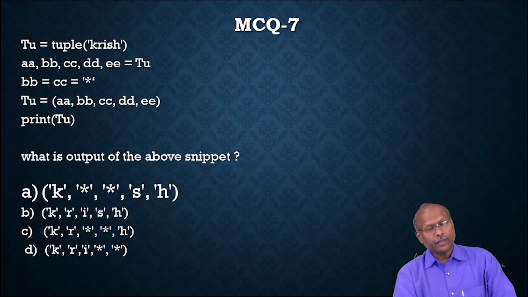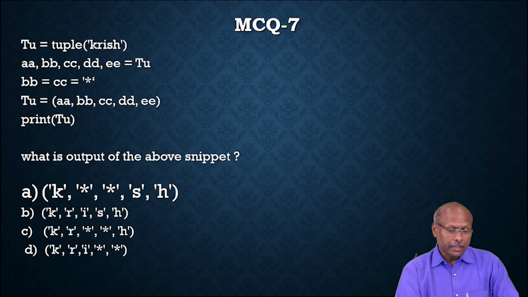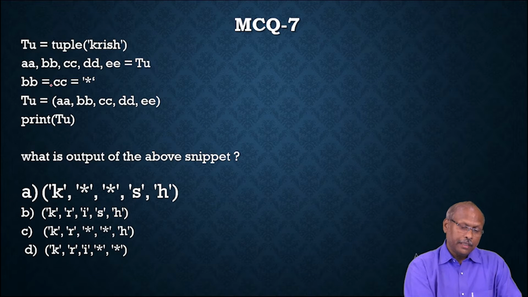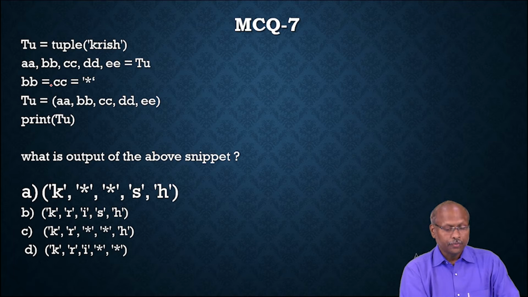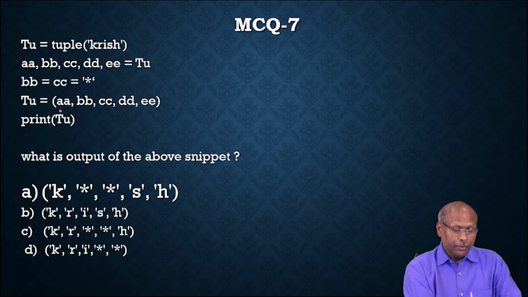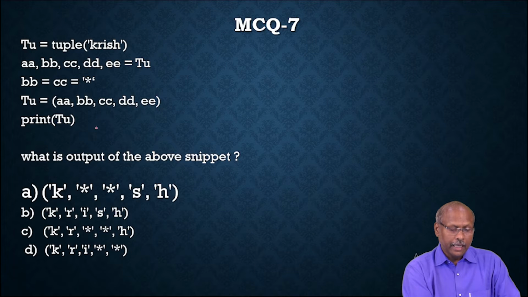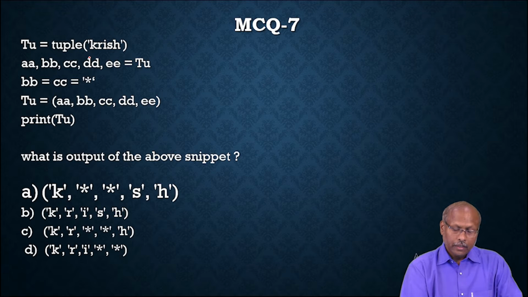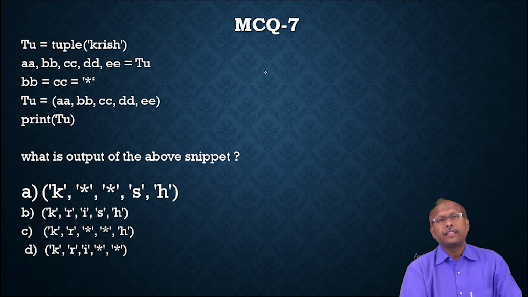Observe here, there is a question given: TU equal to tuple of Krish. AA, BB, CC, DD, EE equal to TU, and BB equal to CC equal to star, TU equal to AA, BB, CC, DD, EE, and print TU. Here, what happened? There is a tuple. How many elements does it have?